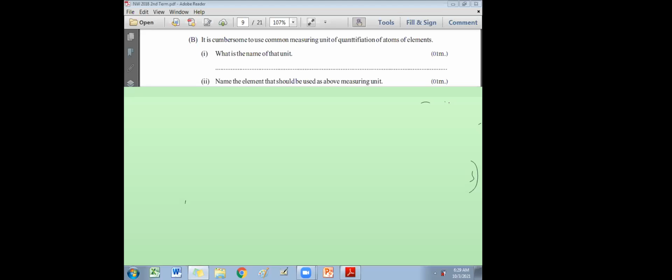Okay, please write. Don't mix up this. Avogadro's constant is not a unit. It is a number, right? But atomic mass unit has a value as well as it is a measuring unit. So, part 1, the answer will be atomic mass unit. Sometimes we call it AMU.